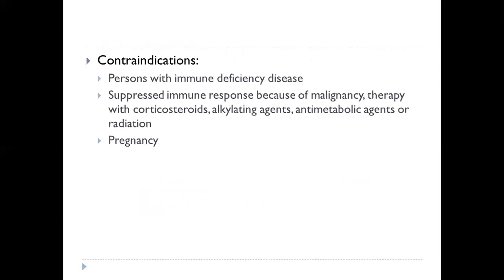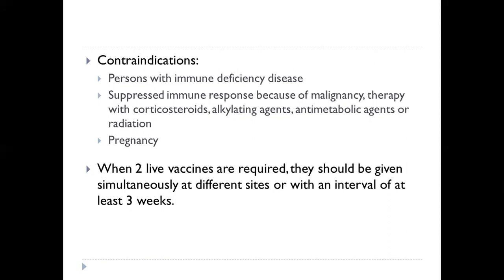But there are certain contraindications for giving live vaccines, like persons with immune deficiency disease, those who are having suppressed immune response because of malignancy, those who are on treatment with corticosteroids, alkylating agents, antimetabolic agents, or radiation. And pregnancy is another contraindication unless the risk of infection exceeds the risk of harm to the fetus. When two live vaccines are required, they should be given simultaneously at different sites or with an interval of at least 3 weeks.